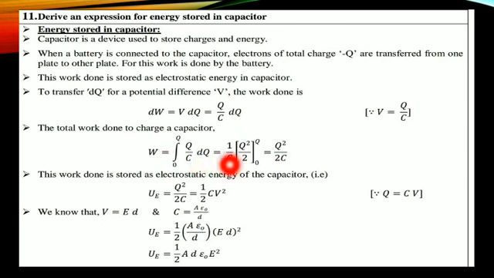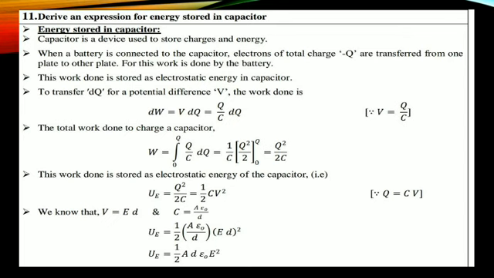Integral of Q. Taking Q as x, the integral of x dx, what will we get? X square by 2.